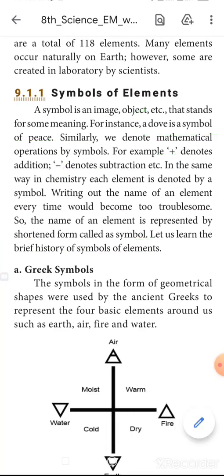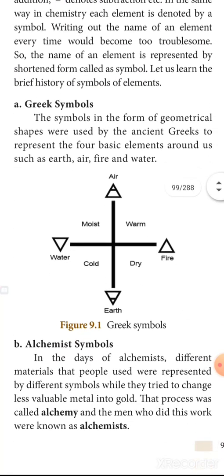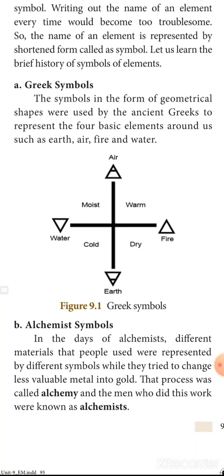First one, Greek symbols. The symbols in the form of geometrical shapes were used by ancient Greeks to represent four basic elements around us, such as earth, air, fire and water.